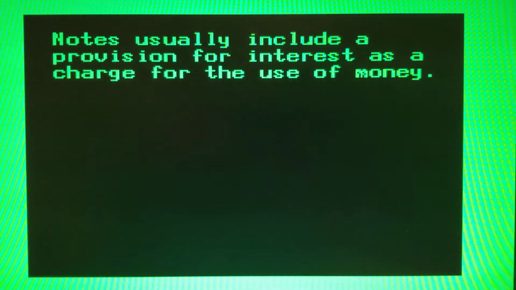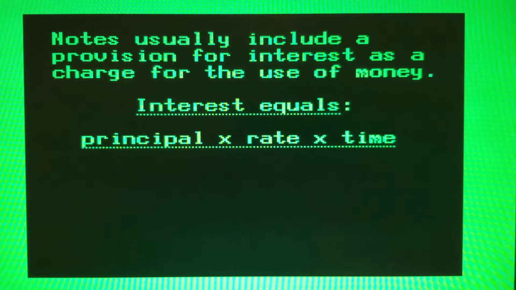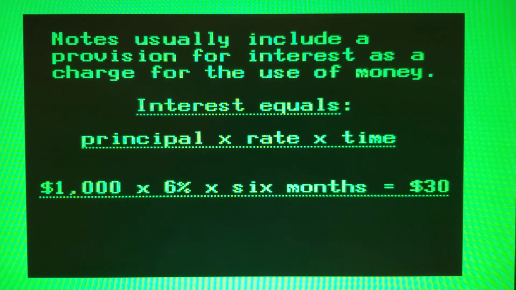In the same way, notes usually include a provision for interest as a charge for the use of money. You probably already know the formula for the calculation of interest. It is the principal times the interest rate times the time period. For example, the interest on $1,000 at a rate of 6% for 6 months is equal to $30.